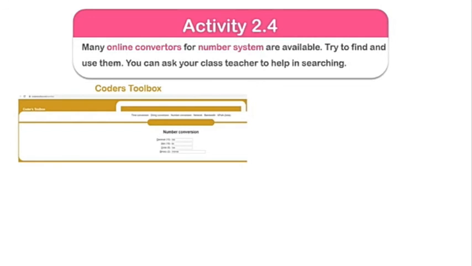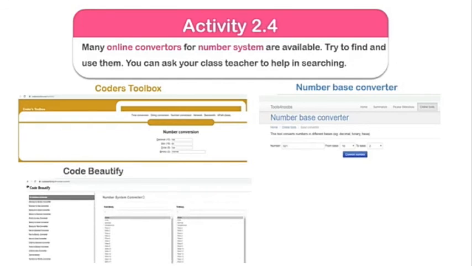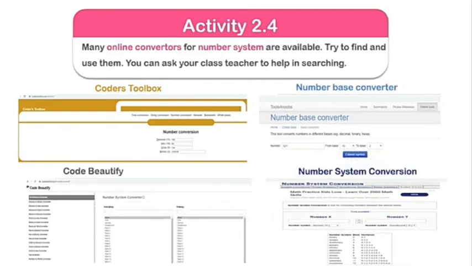After this, if you are using Google, then you will search number base converter. One website will open, Number Base Converter, where you can do online conversion. The third one is Code Beautify. This is also used for multiple conversions, and you can convert any number. And the last one is Number System Conversion. These are all websites where you can do any conversion.